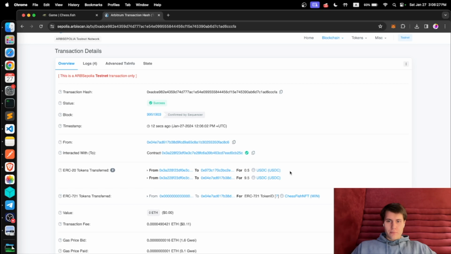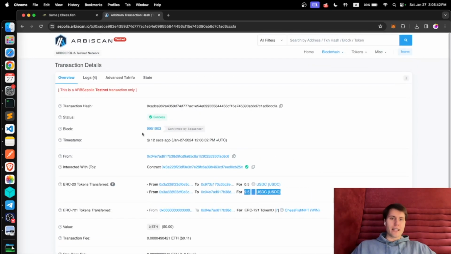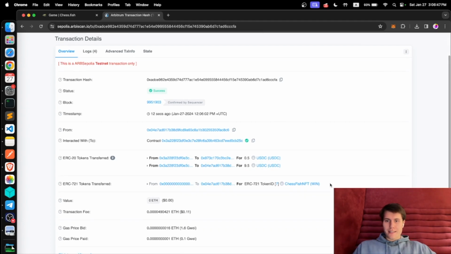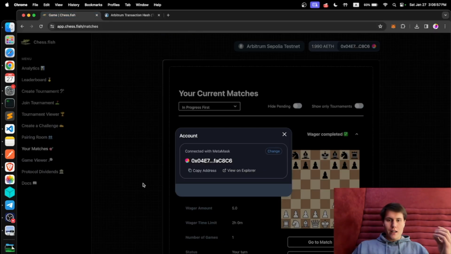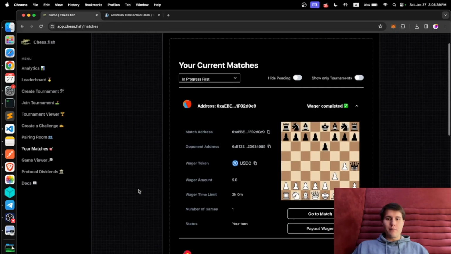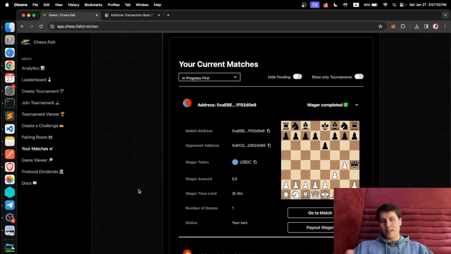And ChessFish platform takes a 5% fee, which is distributed to the ChessFish token holders. And this 9.5 USDC was sent to my address. This is on the testnet, but it would work exactly the same on Arbitrum. And also, I was minted a ChessFish NFT. So every time you win a game on ChessFish, you're minted a ChessFish NFT. So that is how a 1v1 match happens on ChessFish.